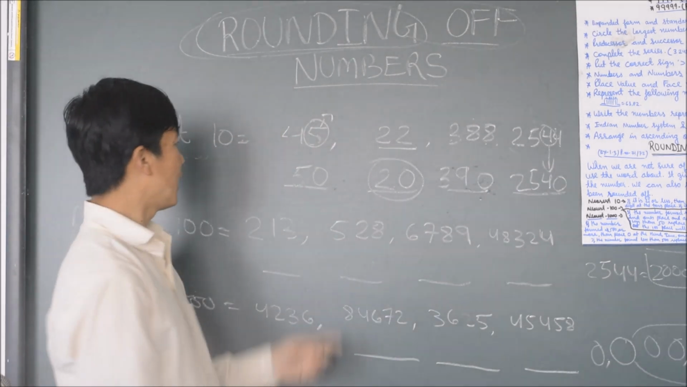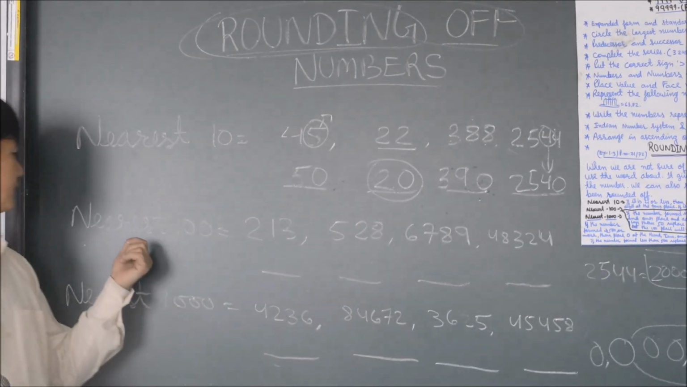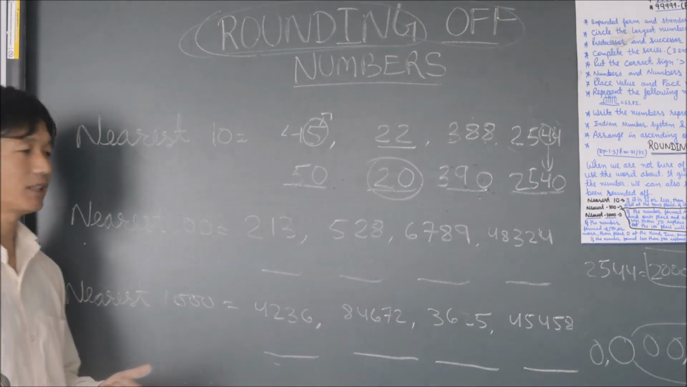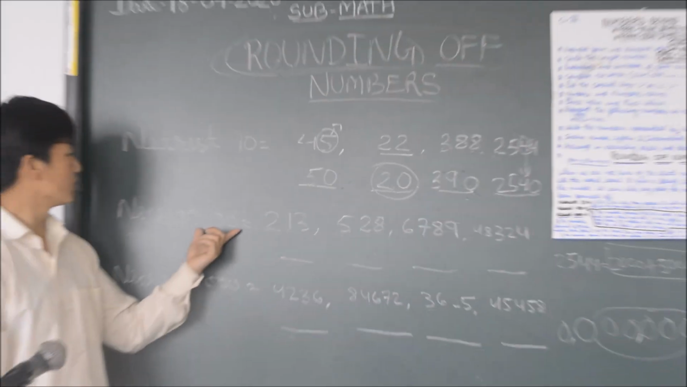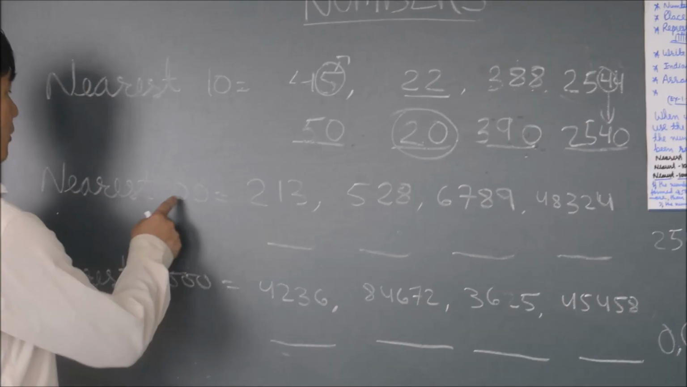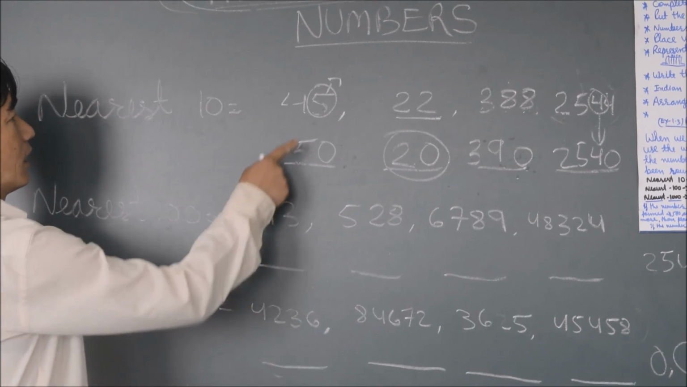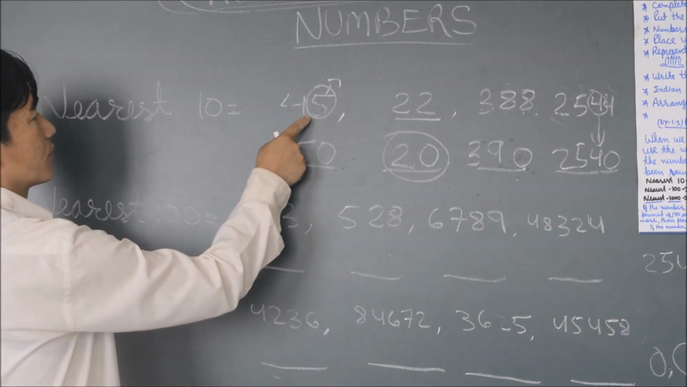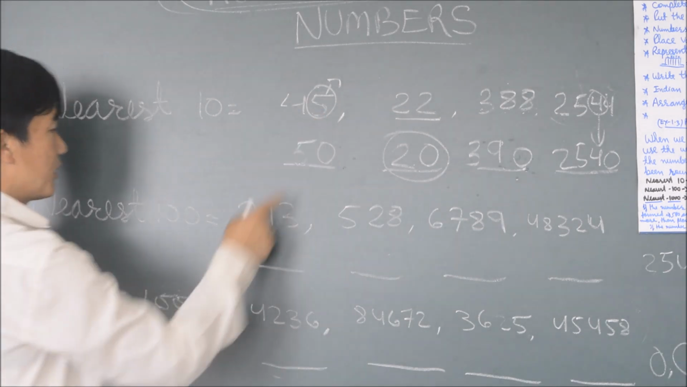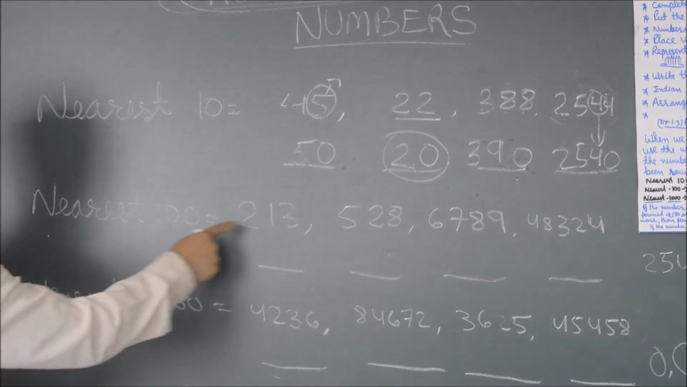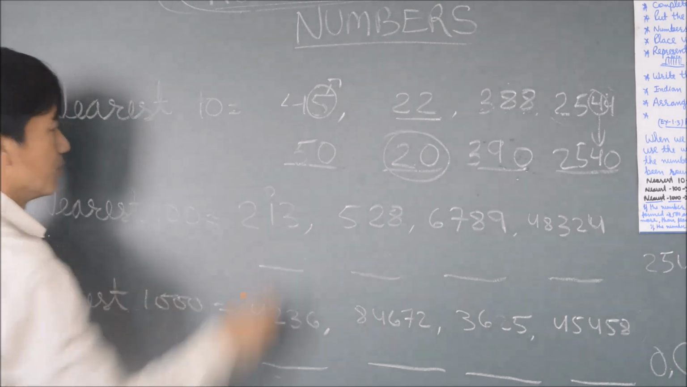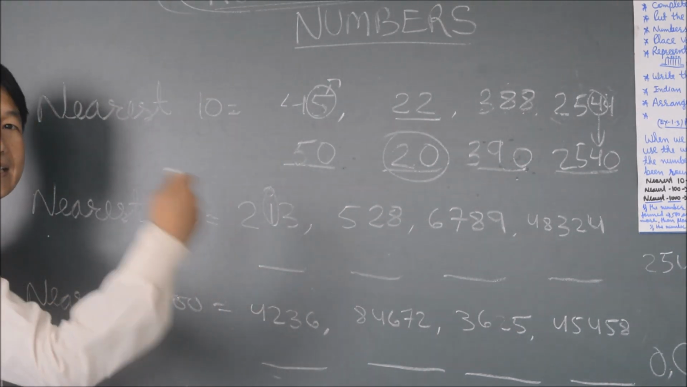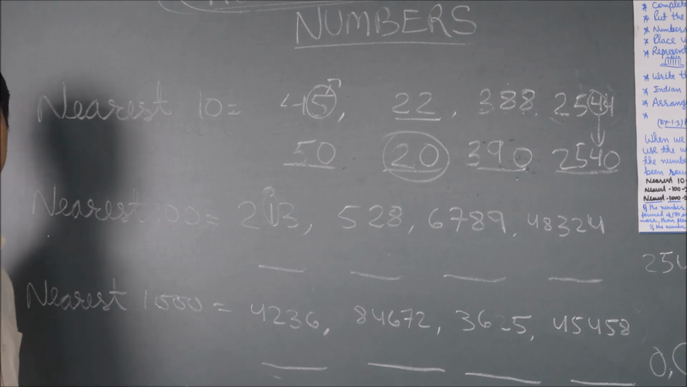After that, now another is the nearest 100. Rounding off numbers to the nearest 100. First we have done the tens place. While doing the nearest 10, we check the ones place. But for the nearest 100, we have to check the tens place number. We check this tens number and then write the rounded number.